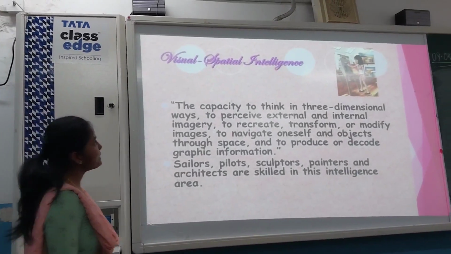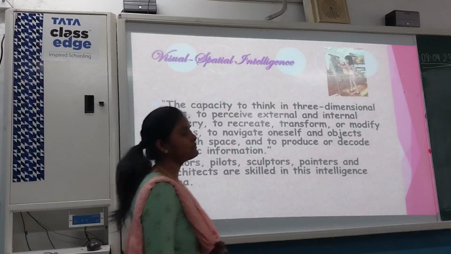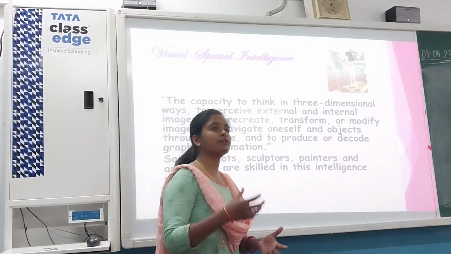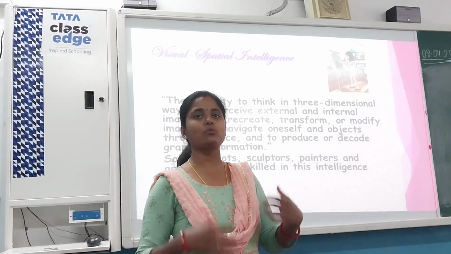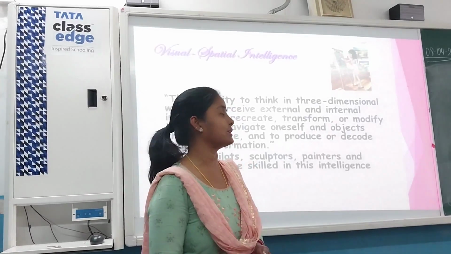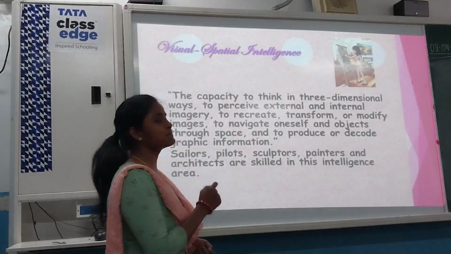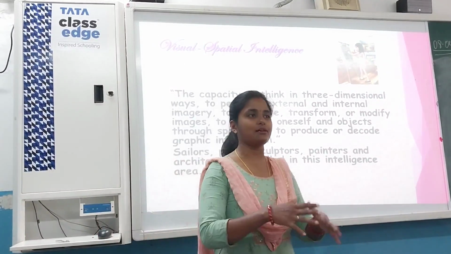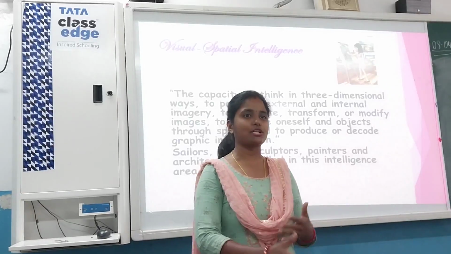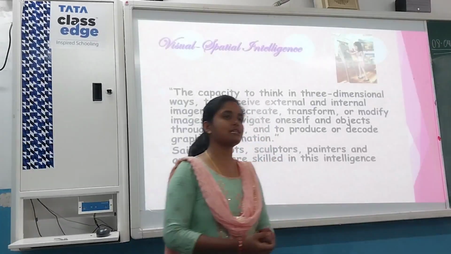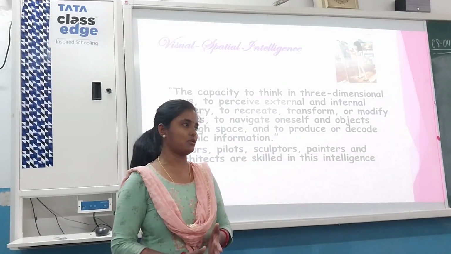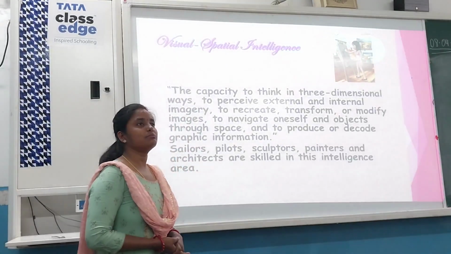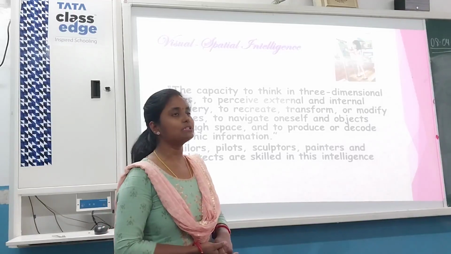Then visual spatial intelligence. Now first of all I would like to explain about visual. Those who can recognize things well. Visual, that whatever we can see, that is the visual thing. And spatial, this word spatial has come from the word space. Space means you can see places, directions and all. You can say that this place is spacious and all. That's spatial. So they go with the direction, they go with the places.